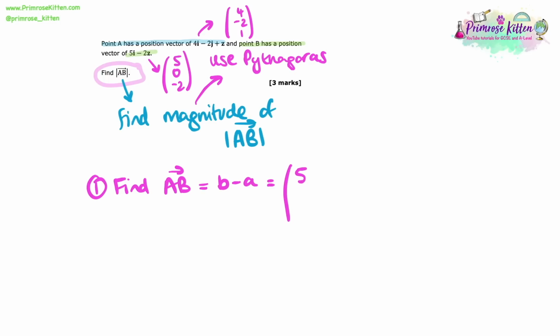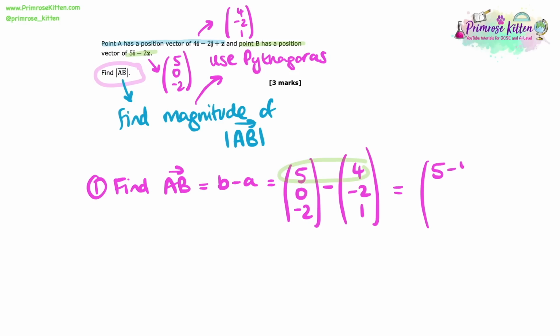So for this reason, this B minus A, we can rewrite this now as (5, 0, -2) minus (4, -2, 1). The reason why I personally prefer column vectors is because it's very visual. I can completely see the comparison between the top bits, the middle bits, and the bottom bits. Whereas otherwise I'd have to think, which is the i, which is the j, which is the k. It's not that big, it's not that different. Whichever method you feel most comfortable with, I just quite like using column vectors because it feels quite neat and organised. So let's get started.